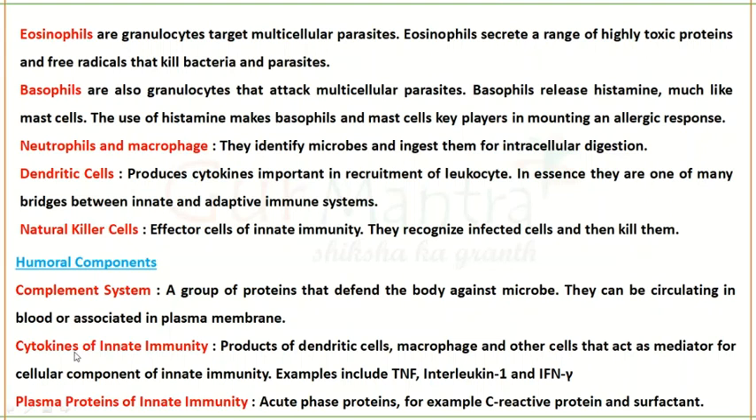Next is cytokines. Cytokines are produced by dendritic cells and macrophages and act like a mediator in the innate immunity. Examples of cytokines are tumor necrosis factor, interleukins, and interferons. All of these are cytokines.